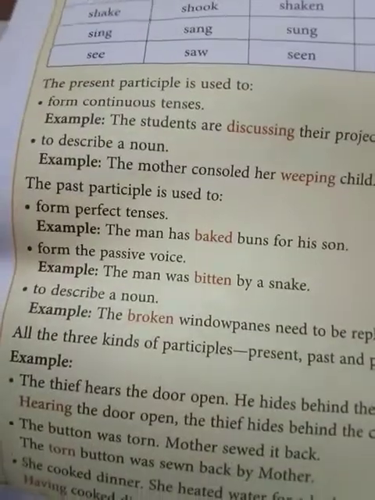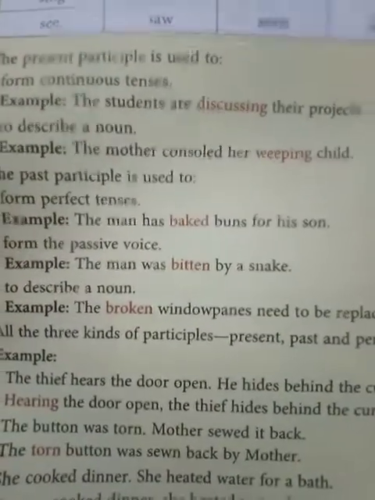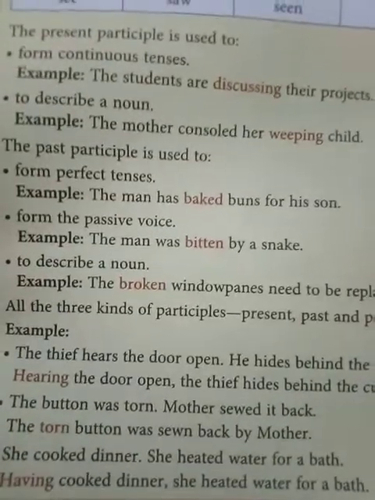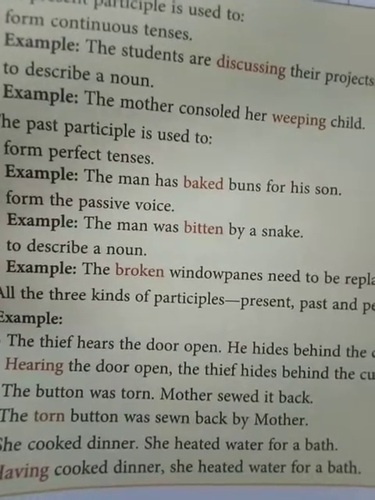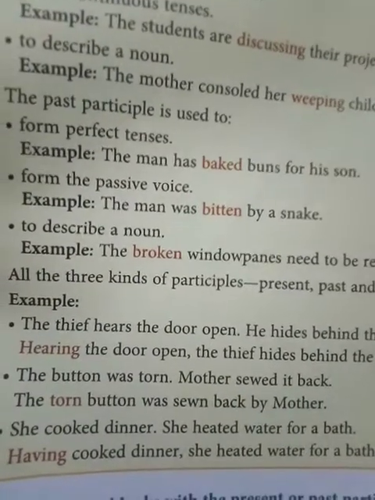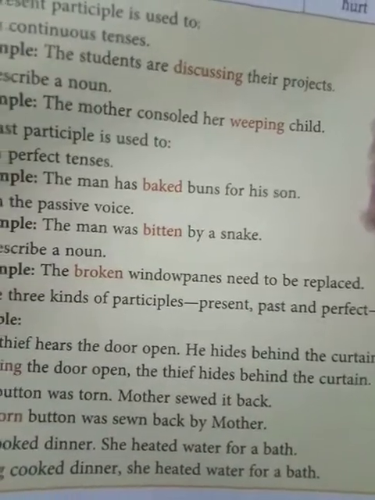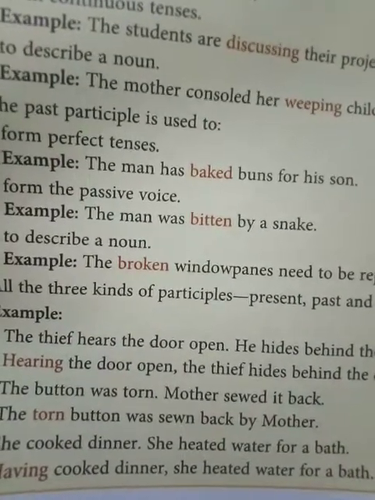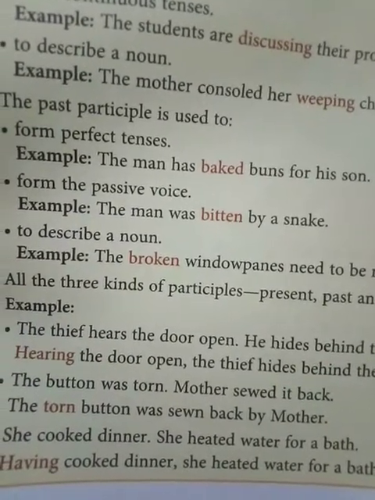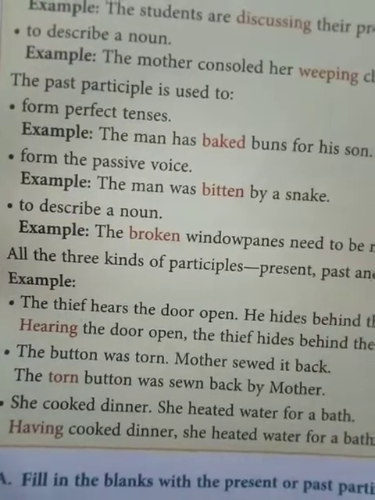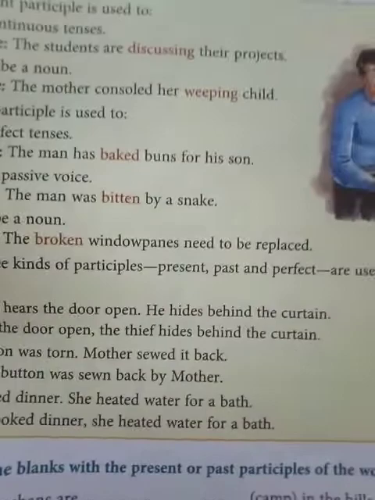The past participle is used to form perfect tense. So, the man has baked, perfect tense. From the passive voice, the man was bitten by a snake. And then you have, the broken window pane needs to be repaired. So these are all formed from the perfect tense. So the past participle is used to form perfect tenses. And then you have the three kinds of participles: present, past and perfect participle.